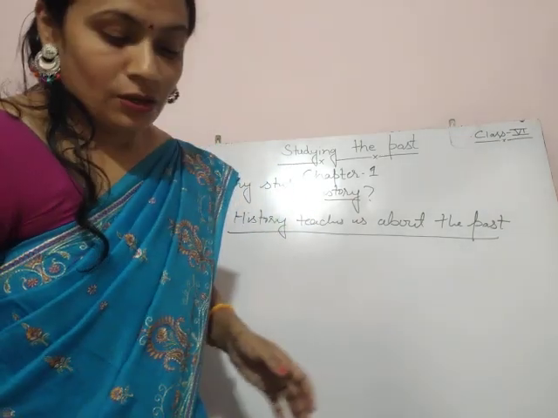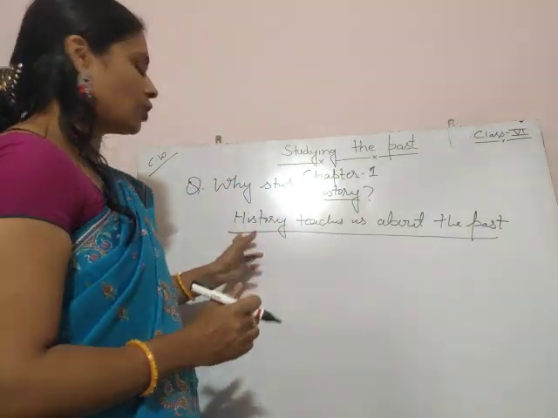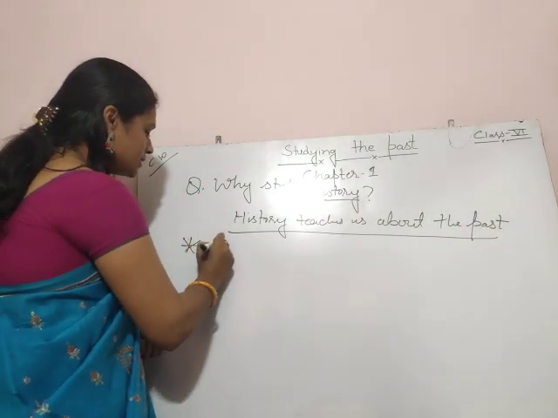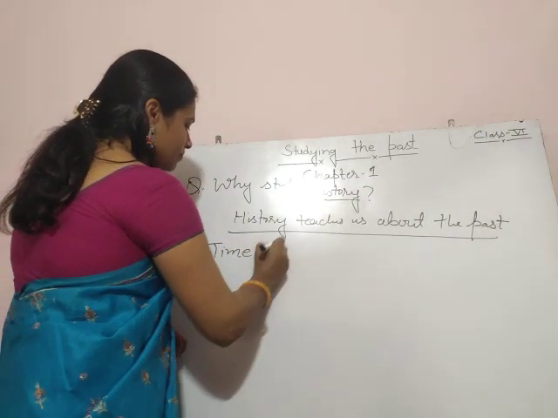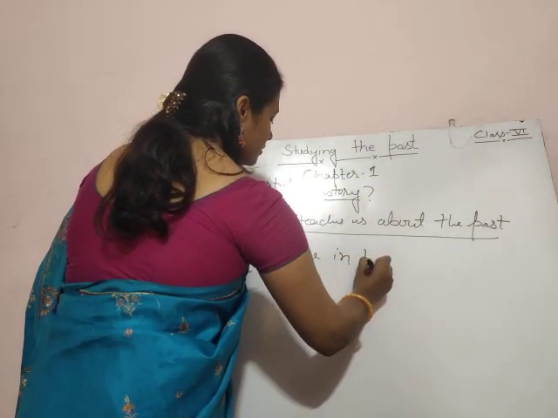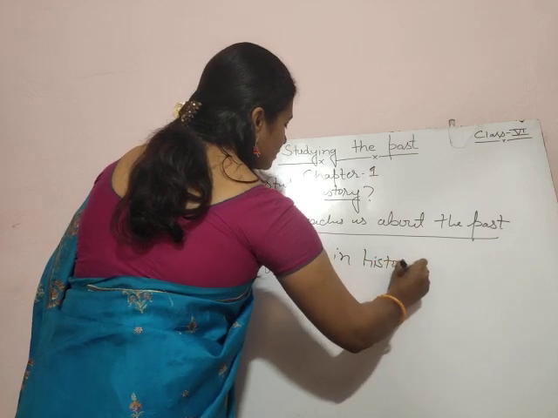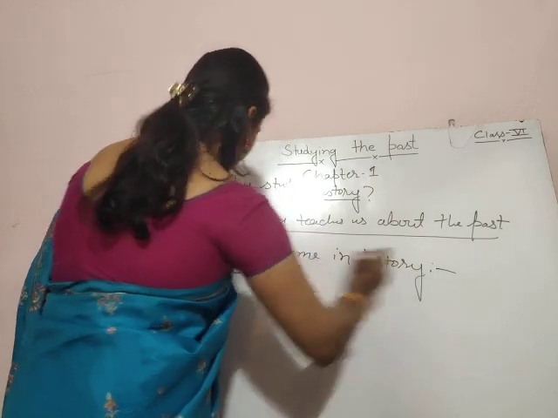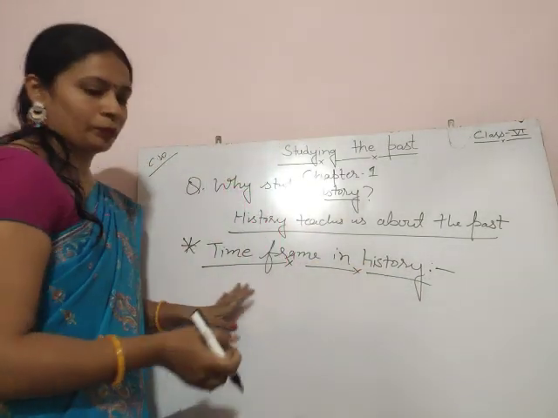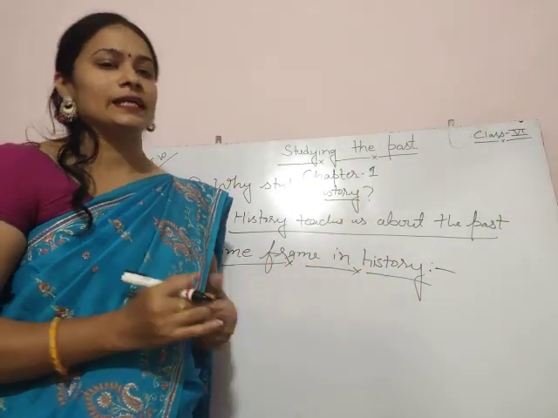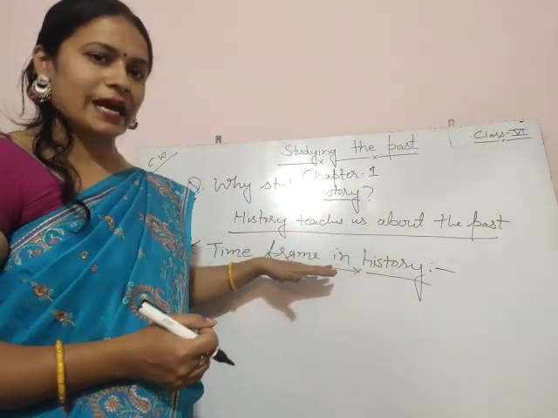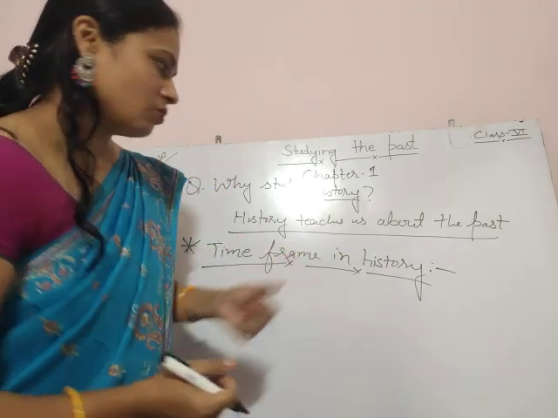Okay. Now come to the second topic, time frame in history. How do we divide the time during the history period? History is generally divided into 3 categories. Generally, we divide the dates and time periods in 3 categories.